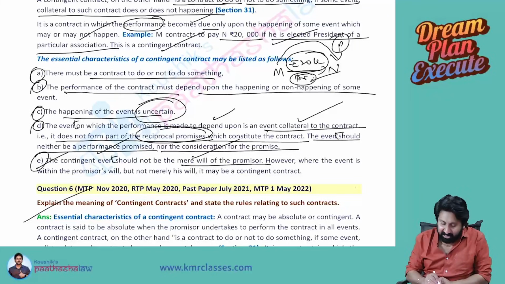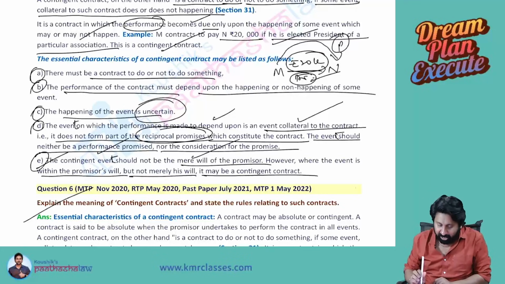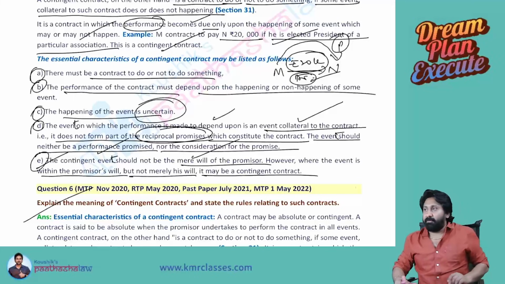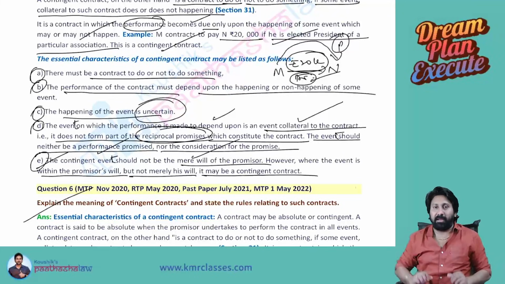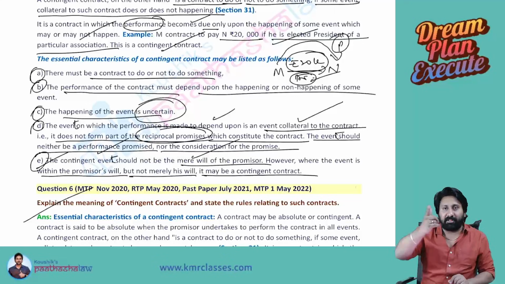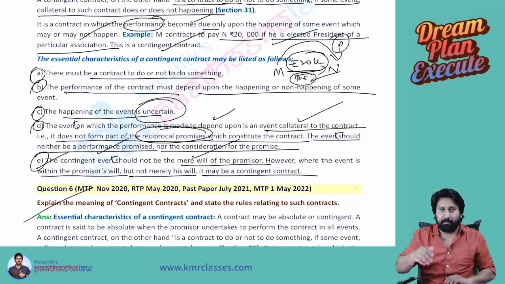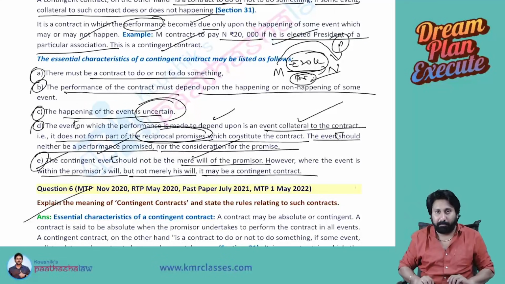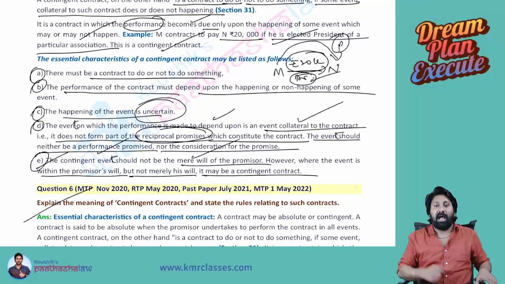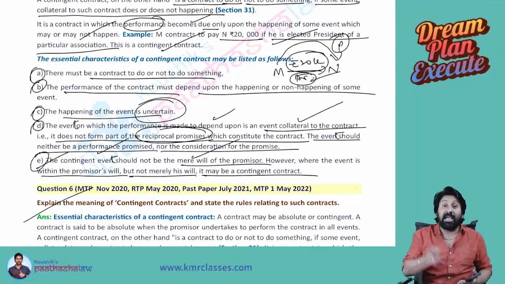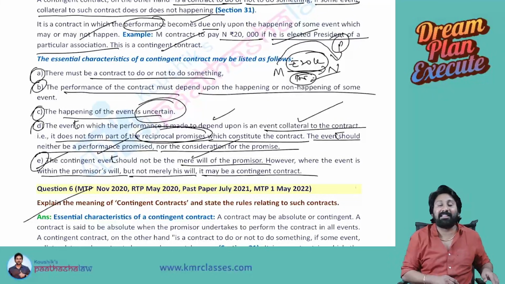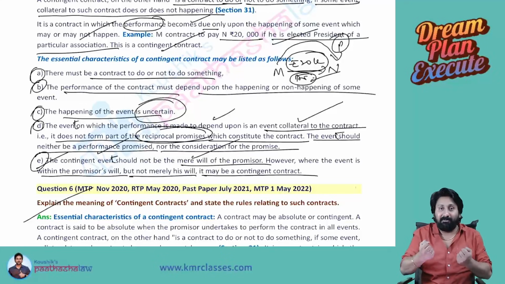However, where the event is within the promisor's will, but not merely his will, it may be a contingent contract. Means what? For example, I tell you, I will pay you 25,000 rupees for work done by you, provided I win a game that I play now. Now what happens? Intentionally, I will not win the game. So it is in my will.